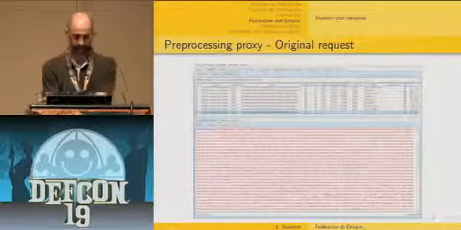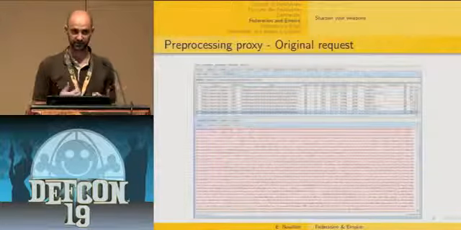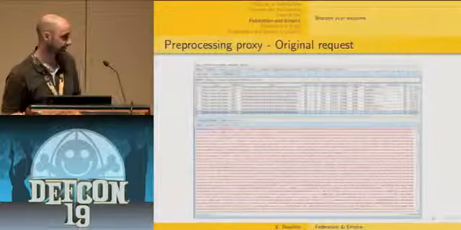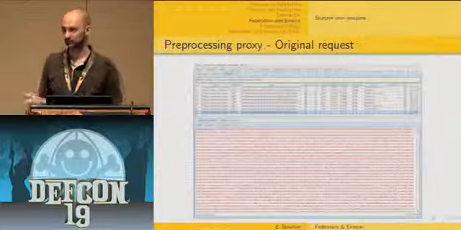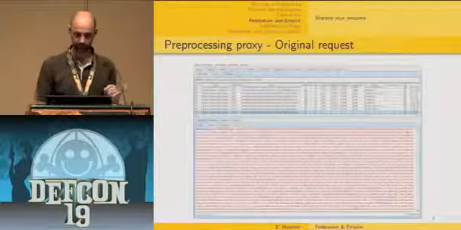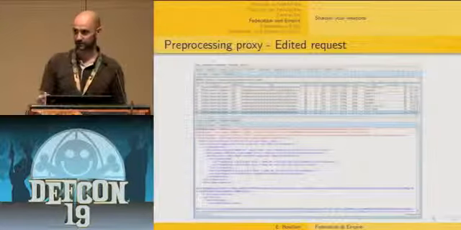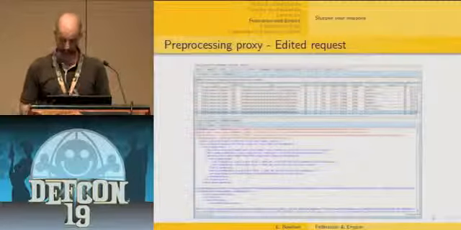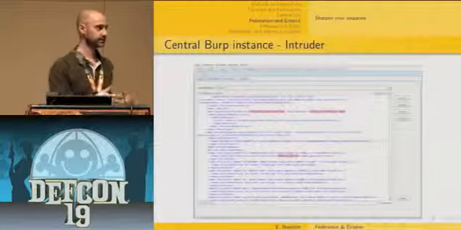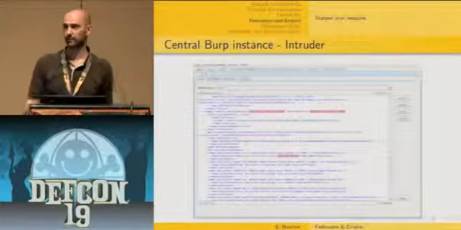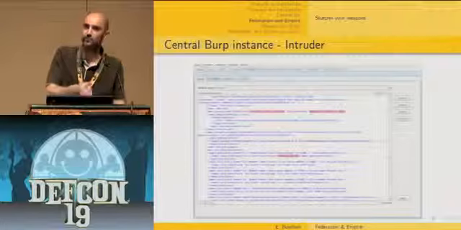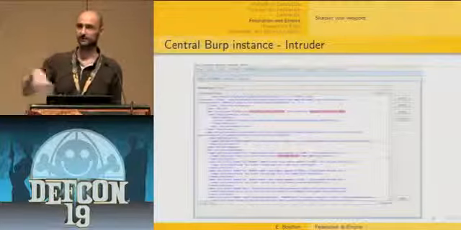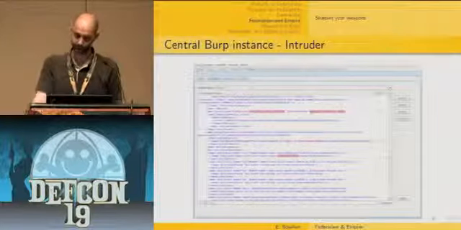So here is a pre-processing proxy which received the initial browser request. As you can see, or maybe you can just guess, there is a SAML token, an encoded SAML token, very difficult to understand. This pre-processing proxy is going to edit this request and decode the SAML token. So now you have in the edited request the complete decoded SAML token, which is sent to your middle proxy, which is actually your real web application scanner. Typically, if you're using Burp as a middle proxy, you can send this request to Burp Intruder, for instance, to have specific parameters mangled.